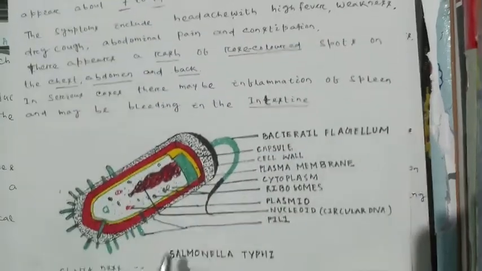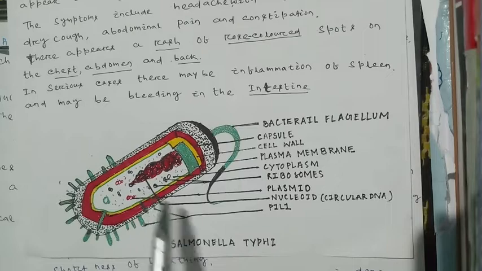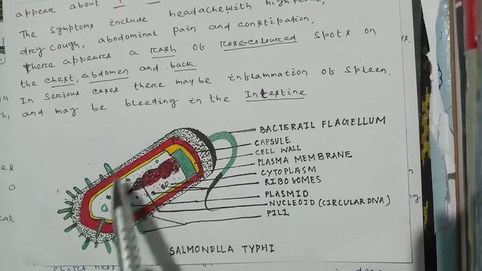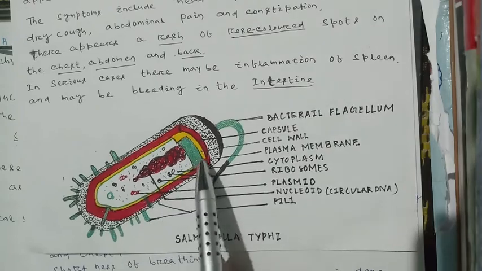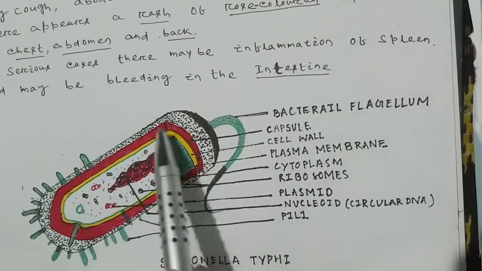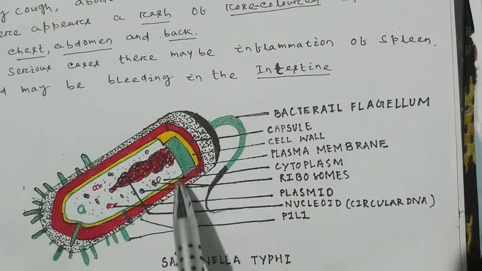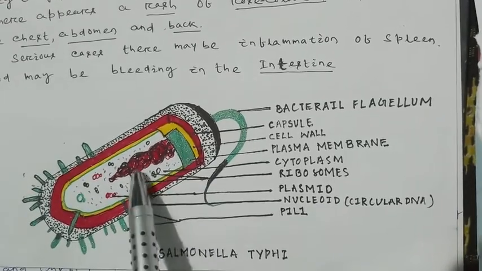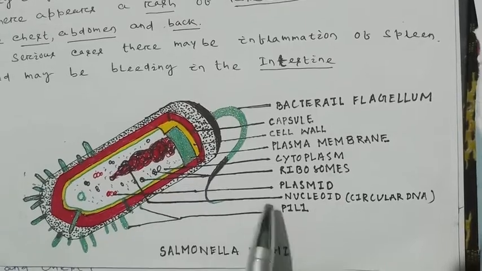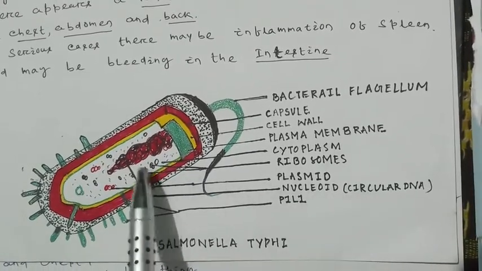This is the structure of the bacterium Salmonella typhi. Its outer covering is called the capsular wall. The capsule wall covers the plasma membrane. Then the cytoplasm is present. The nucleoid contains circular DNA.